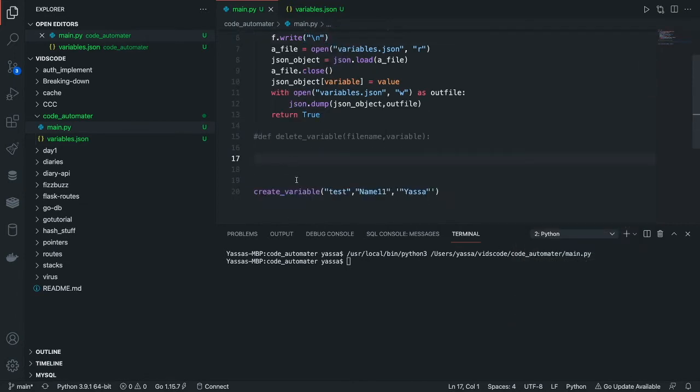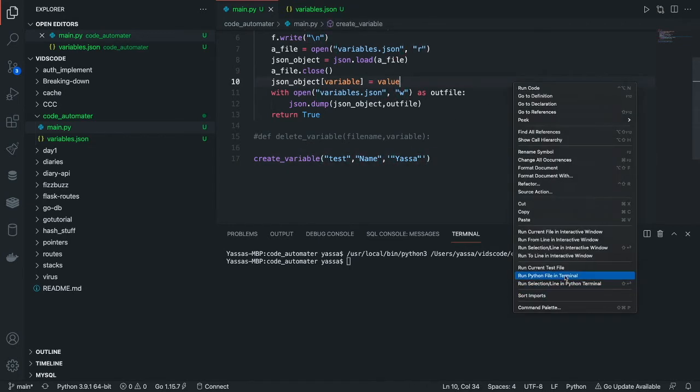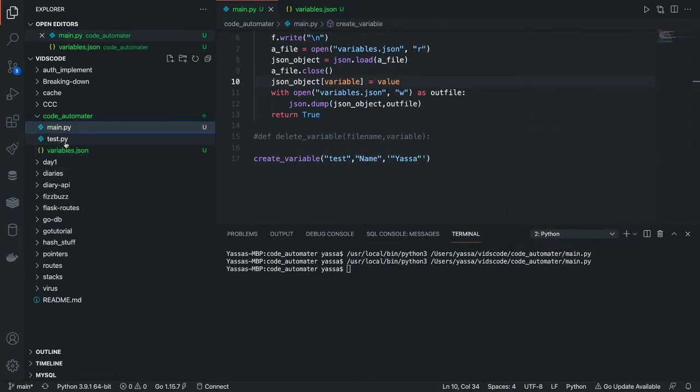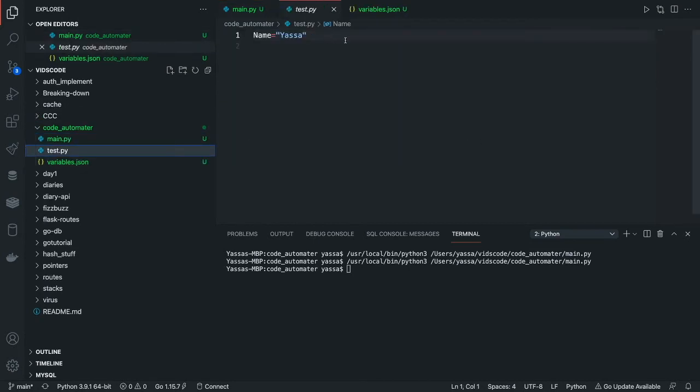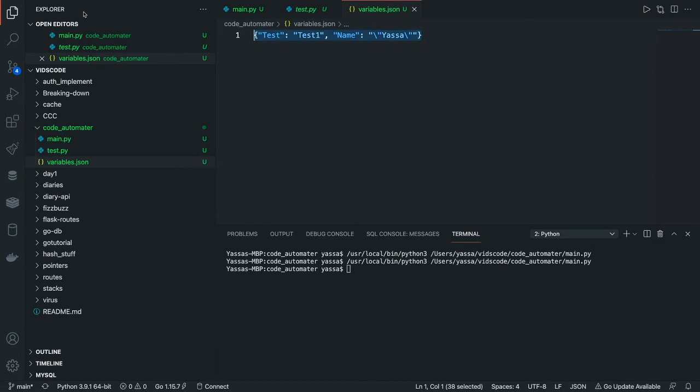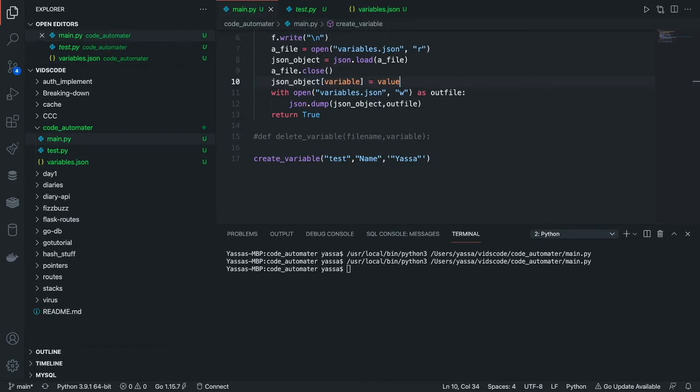So I've created this variable, and I'm going to call it name, and the name is Yassa. It runs, creates a test.py file. As you can see, there's no errors whatsoever. And then there's a variables.json, and it has the name and Yassa on it. Okay, now the next thing we're going to work on is deleting our variables. So let's do it.